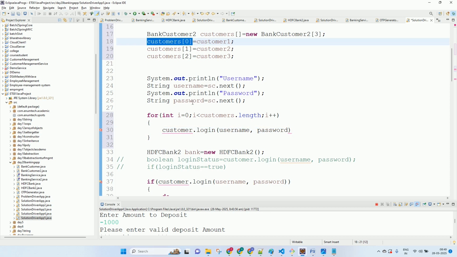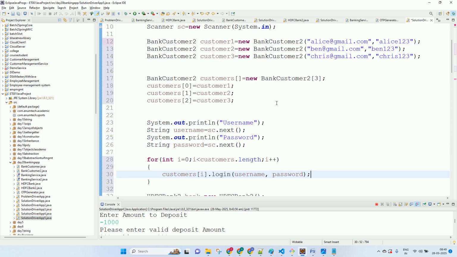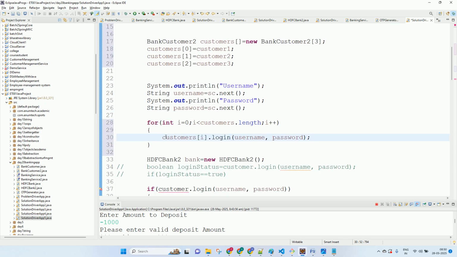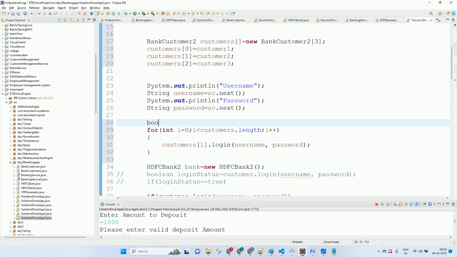So if the credential matches with anyone, it will return you a boolean, correct? So we'll take a boolean login status we had over here, no? We'll take that, set it to false, and then over here the customer class is returning a true or false, correct?